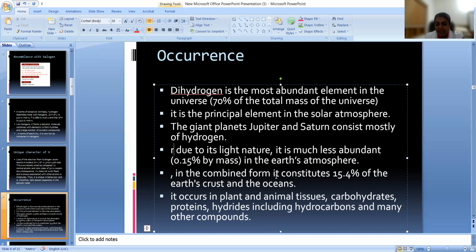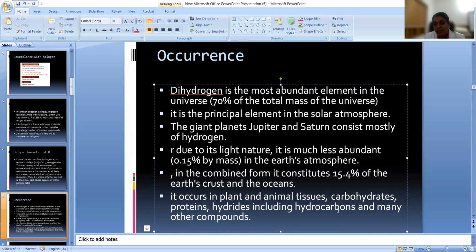In the combined form, it constitutes 15.4% of the earth's crust and the ocean. It occurs in plant and animal tissue, in carbohydrates, in proteins. In all these areas you can see the presence of hydrogen. In carbohydrates like different sugars we can see hydrogen, and in proteins, in the NH2 group, we can see hydrogen. In all the hydrates, hydrogen is present.